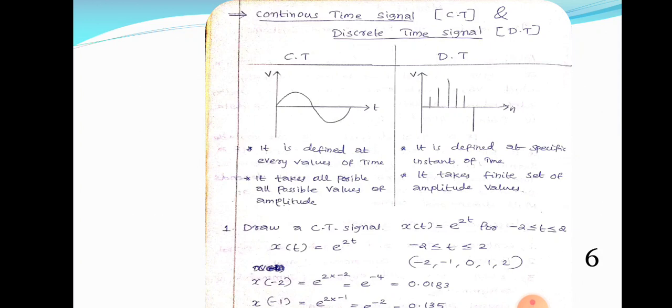After that, take t on the x-axis and take these x of t values on the y-axis. You can draw a simple continuous time signal x of t.